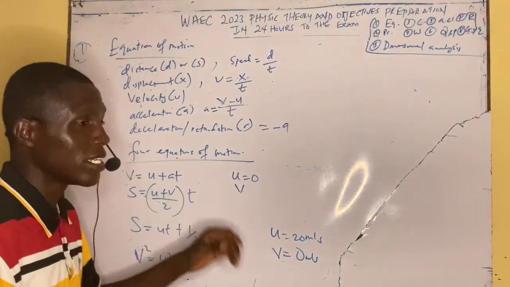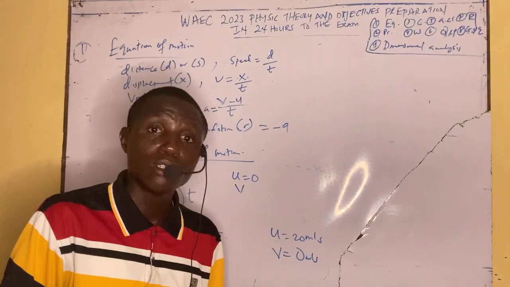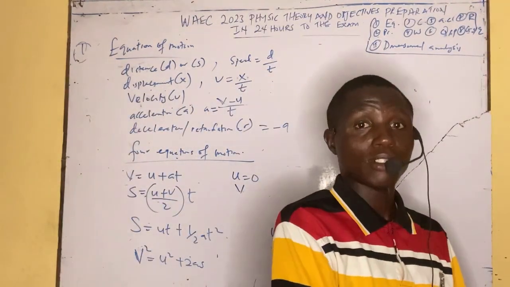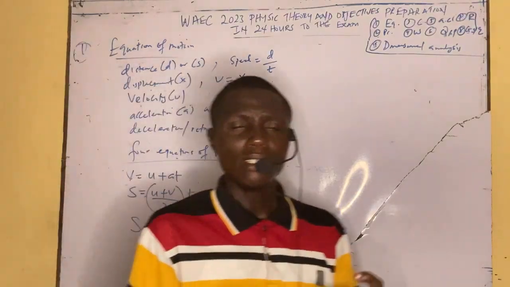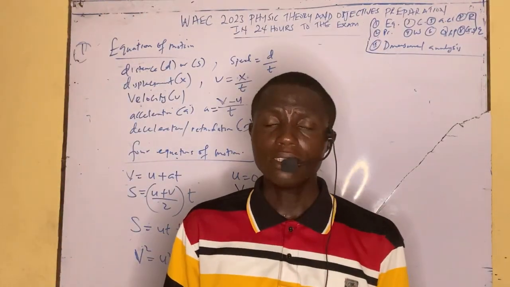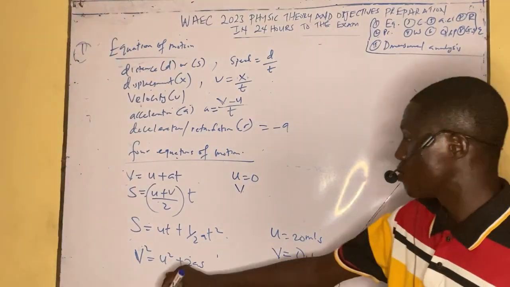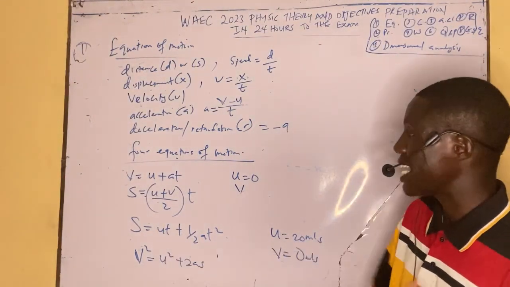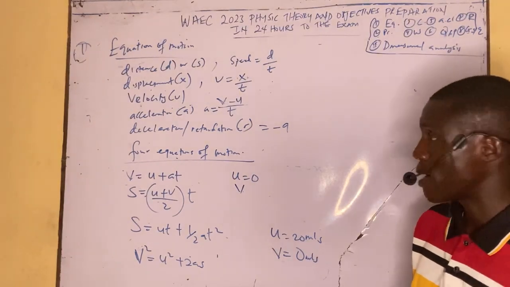The first thing is that when they say the body is at rest, know that the initial velocity is equal to 0. When the body is coming to rest, the final velocity will be equal to 0. So that's that. Another thing you need to understand is the principle behind this: which formula will I apply at the time? It depends on the parameters given to you.